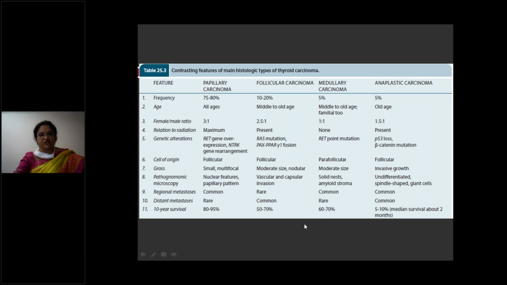Regional lymph node metastasis is more common in papillary, medullary, and anaplastic, but in follicular it is heterogeneous. Distant metastasis is common in follicular and anaplastic, rare in papillary and medullary. Ten-year survival rate is highest in papillary, 80 to 95%. Follicular 50 to 70%, medullary 60 to 70%. Worst is anaplastic, 5 to 10%, and best is papillary.